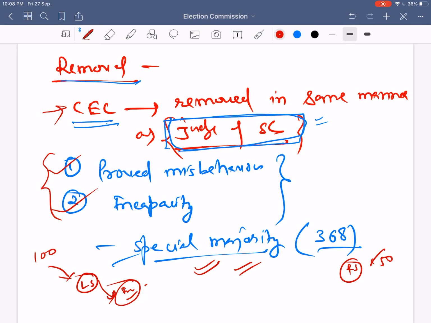The investigating committee will consist of the Chief Justice of India or a judge of the Supreme Court, the second member will be the Chief Justice of a High Court, and the third person will be an eminent person. This 3-member committee will investigate the matter, and then it will be put to a vote in the Lok Sabha. If it is passed with special majority, it will reach the Rajya Sabha. If the Rajya Sabha also passes it by special majority, only then will the Chief Election Commissioner be removed in the same manner as a judge of the Supreme Court.